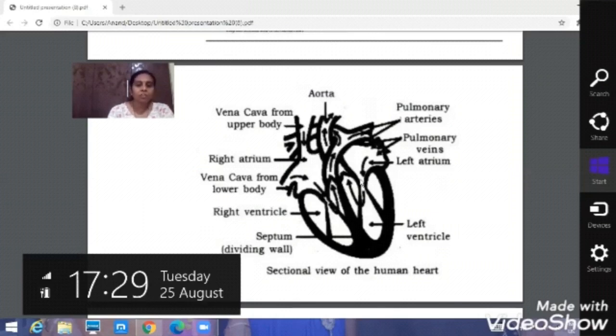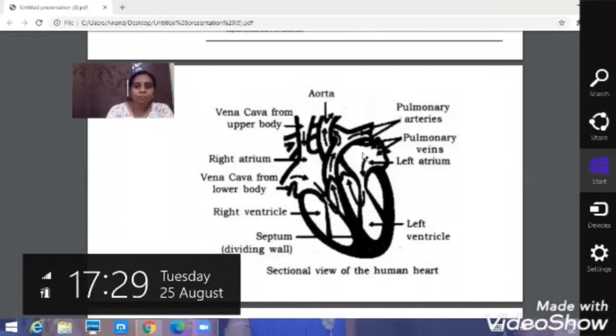So what is the function of the valves? They prevent the backflow of the blood from the ventricle to atrium. It should not flow back, so to prevent that, there is a valve. And apart from that, there are the superior vena cava and inferior vena cava. They collect the deoxygenated blood from the different parts of the body and help in reaching it to the right atrium. So this is about the function of the superior and inferior vena cava.